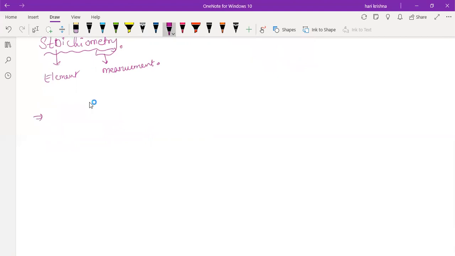Suppose you take the equation CH4 plus O2 gives CO2 plus H2O. It is one chemical reaction. Whether it is balanced or not? No, sir, it's not balanced. It's not balanced one, right? What do you have to do here?